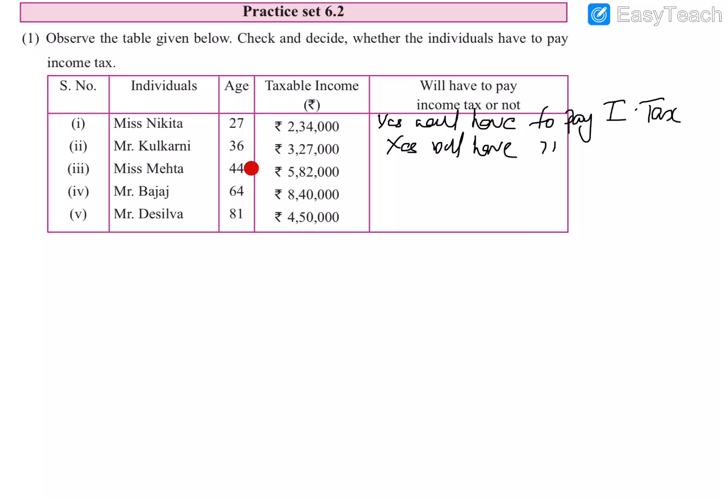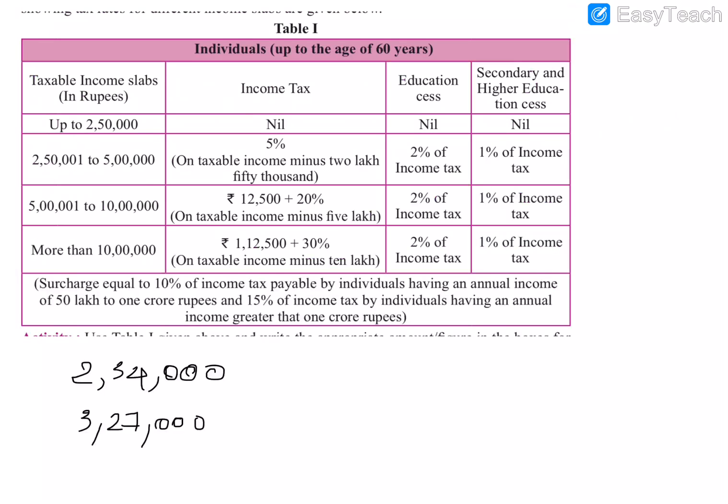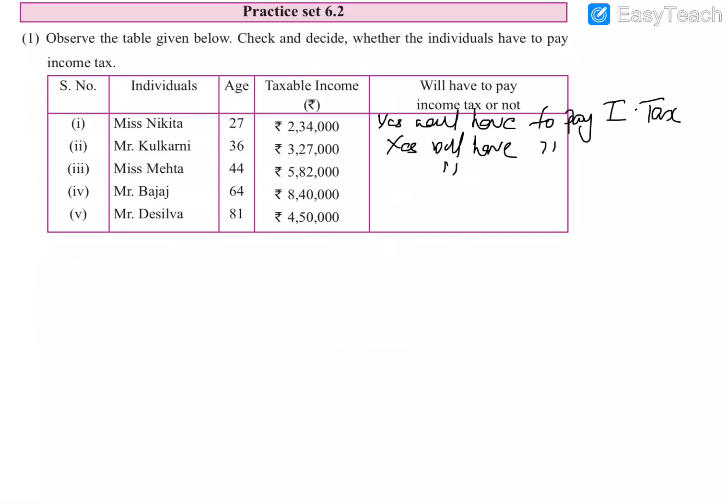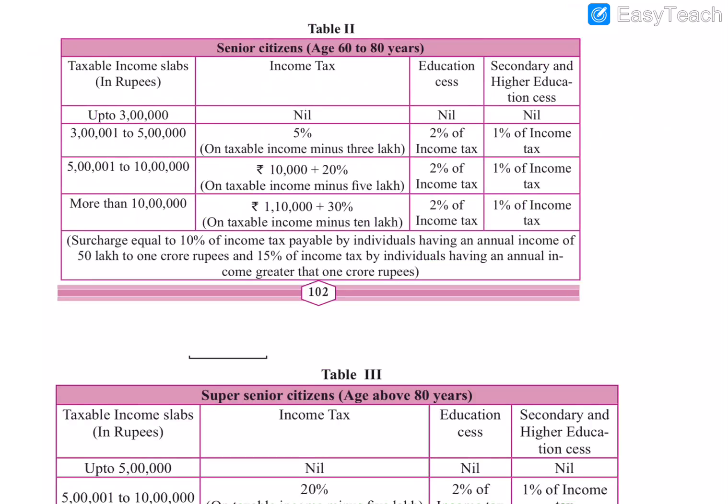And the next is Miss Mehta, age is 44. So she will also be in table 1 and her income is 5,82,000. So 5,82,000 will be in the third slab. So she will have to pay this much amount and also 20% of the remaining value, the extra value, that much, 20% of the income. And next is Mr. Bajaj. Mr. Bajaj's age is 64. 64 means above 60 years. So he will be in the second table and his income is 8,40,000.